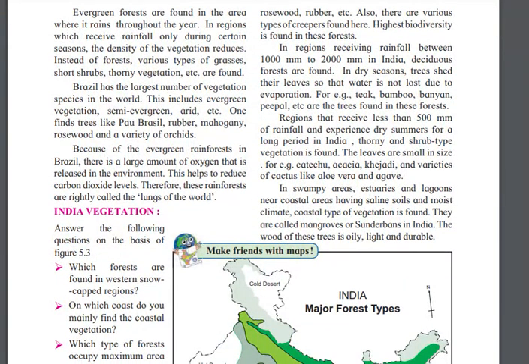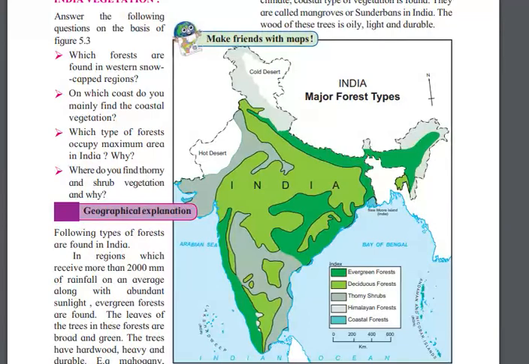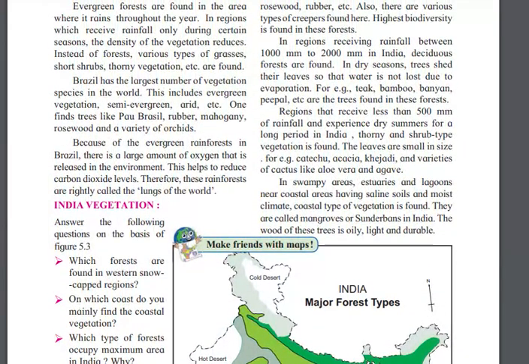In regions that receive rainfall between 1000 millimeter to 2000 millimeter in India, deciduous forests are found. Which forest are found? Deciduous. Where is deciduous forest? Here deciduous forests are found. Deciduous forests are too much in India, right?